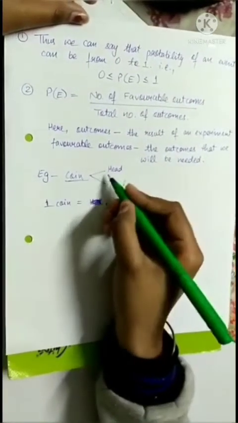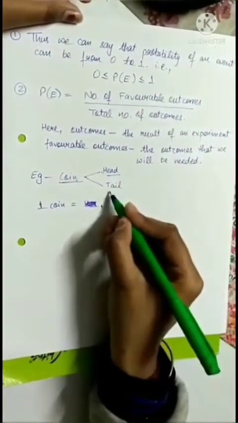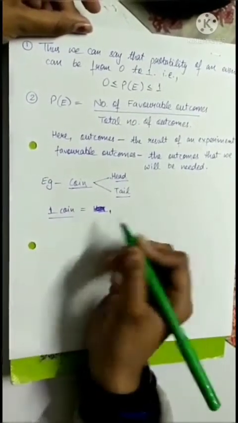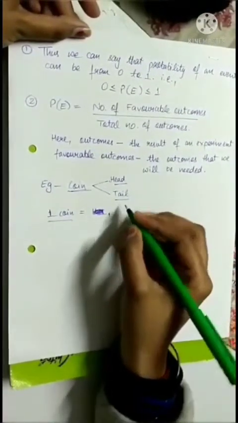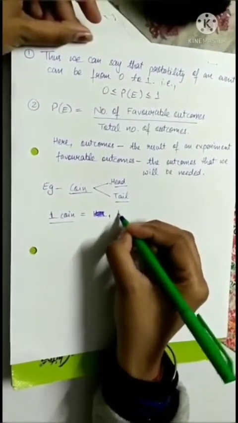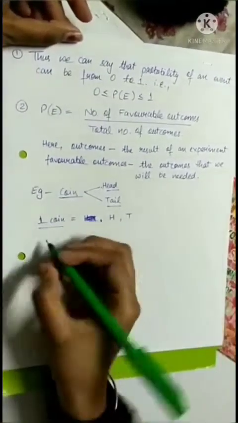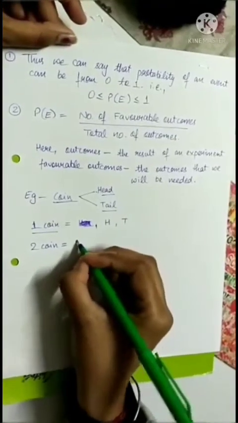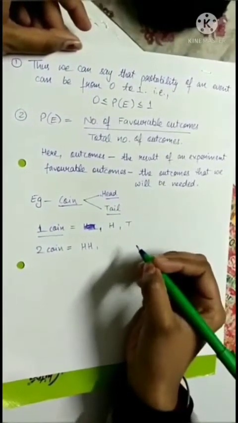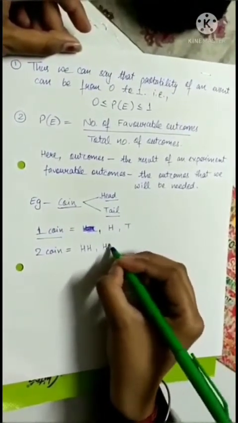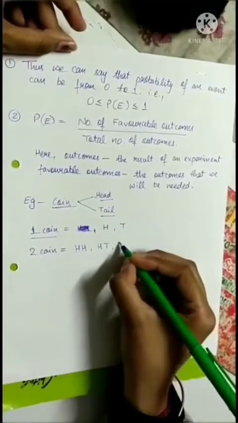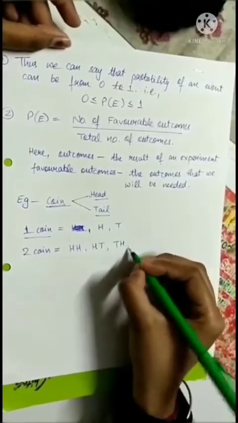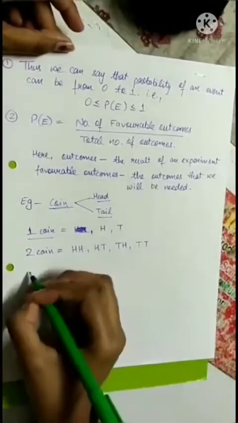We will take an example of a coin. A coin has two outcomes. First is the head and the second is tail. First, we will take one coin. If we toss a single coin, there will be two outcomes. Either it will come head or it will come tails. But if we toss two coins, there will be more outcomes. Like in both the coins, head will come. In the first coin, head will come and in the second, tail will come. In the first, tail will come and the next one will be head. In both the coins, tail can come.